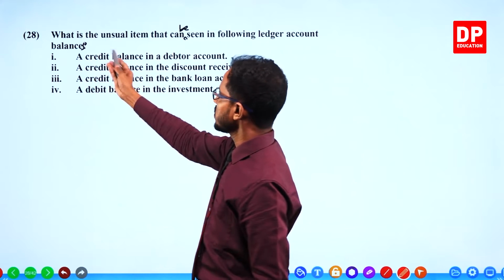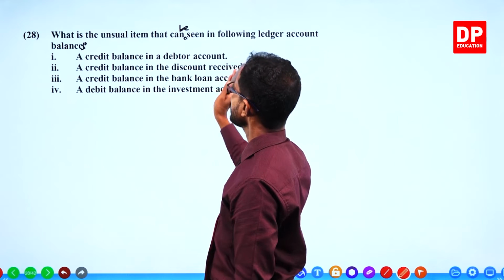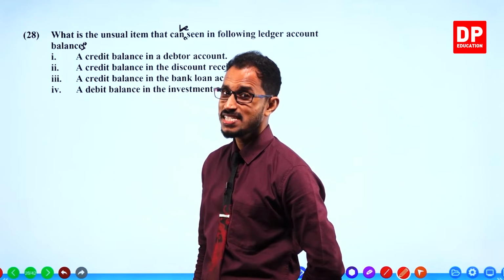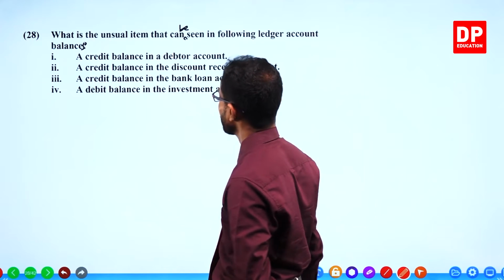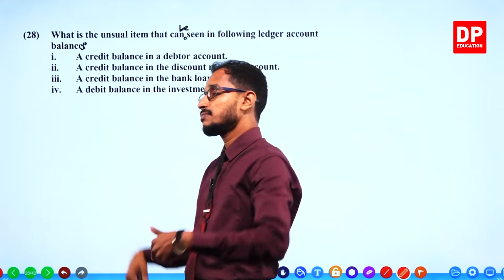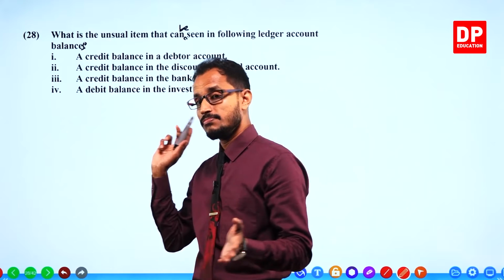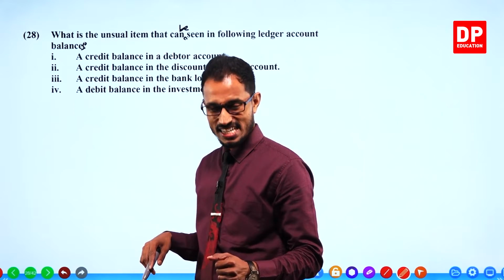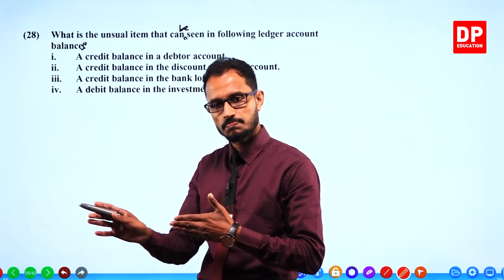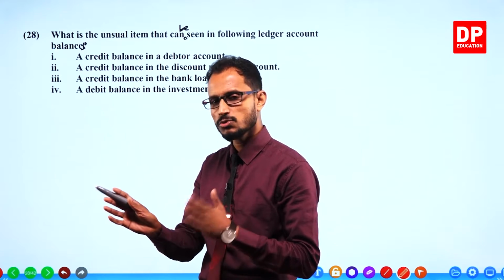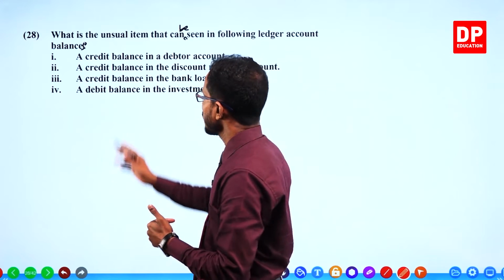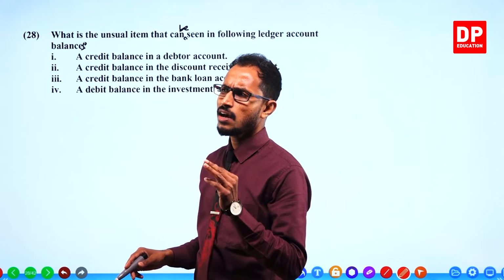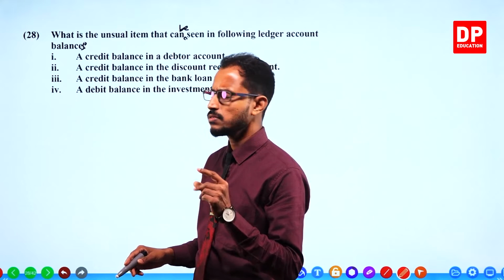A credit balance in a debtor account. Is it unusual? Like in the previous question, there was Rushika. Debtors have debit balances, most of the time. Debtors accounts always have debit balances. A credit balance in a debtors account. It is unusual, no? Let's see.